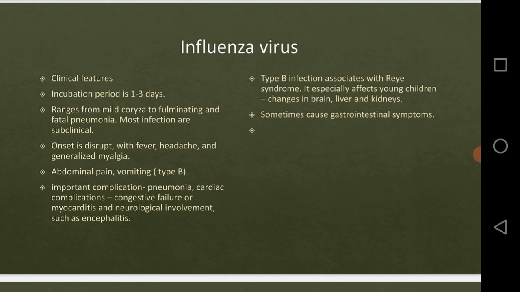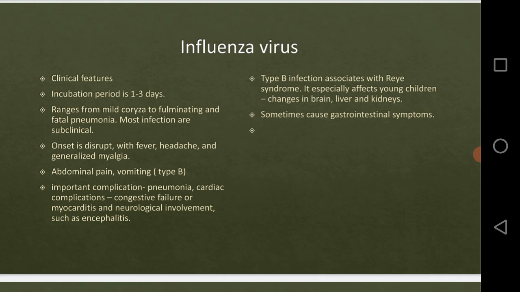Now the important point: the incubation period for this virus is 1 to 3 days. After that, it will start showing the symptoms or the clinical features. Alright, the incubation period for the virus is 1 to 3 days.